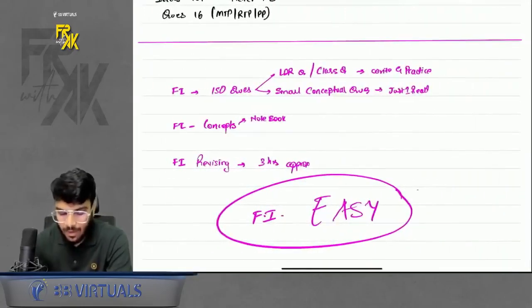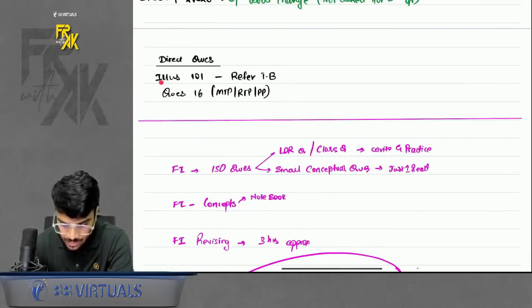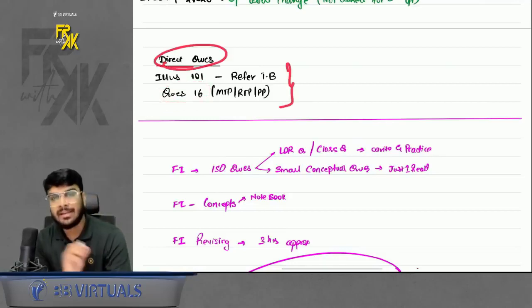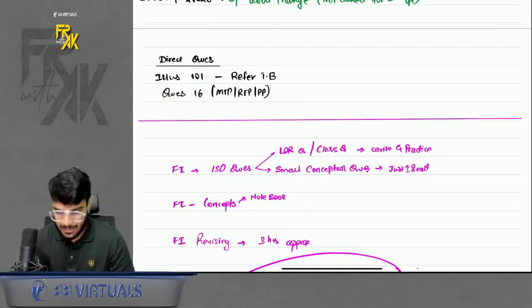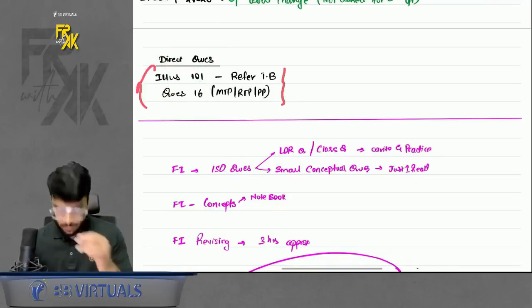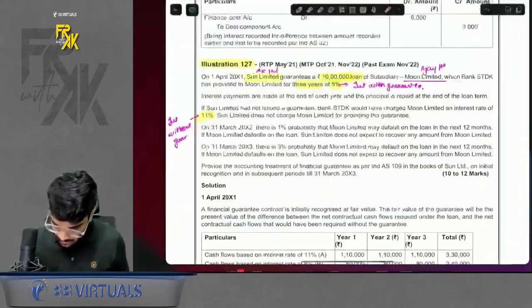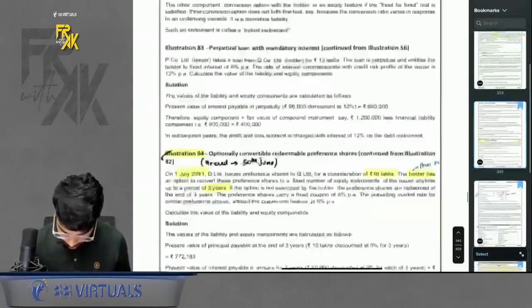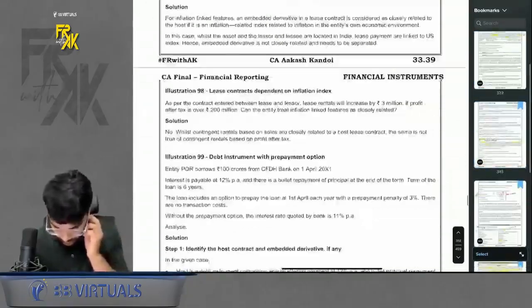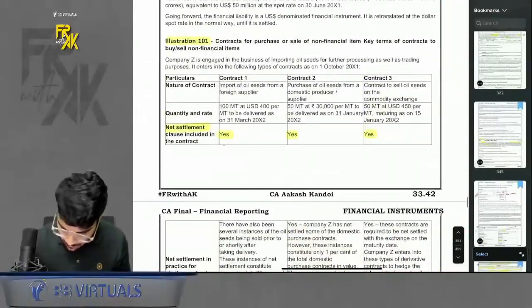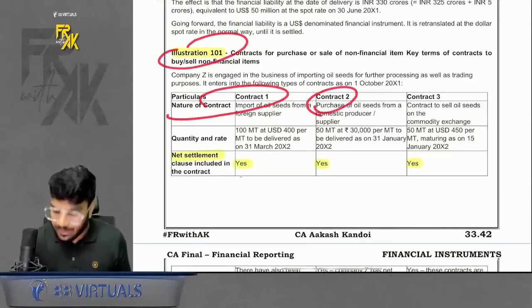Okay. Apart from this, there are two questions in my book, illustration number 101 of edition 7 I'm talking about, and illustration number 16. Just refer to these two questions. These are direct questions, not based on any concept. We discussed them in class, but do refer to them. Not LDR I can say, but do refer to them at least once. Okay. If you want, I will show you which questions those are. One sec. One is this one. This one. You will have a 3-table kind of a thing.